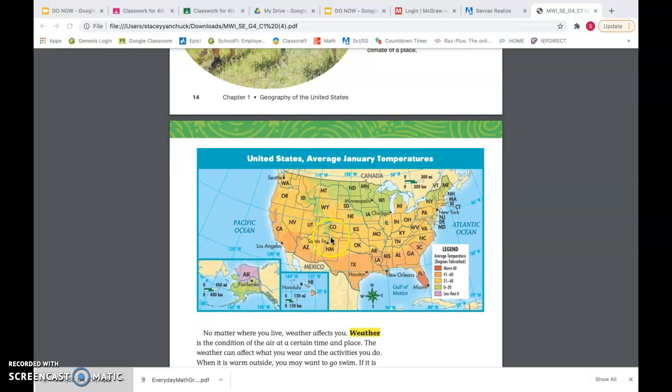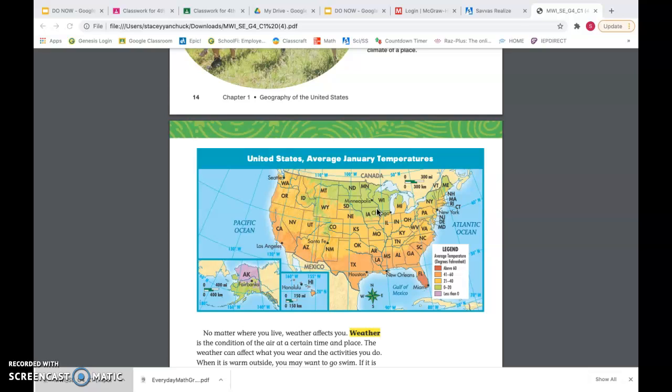And this is a great map right here that shows you the average temperatures for these areas. As you can see here, Texas, which we're talking about, is about 41 to 60 degrees Fahrenheit. That's how it's measured. In New Jersey, it's about 21 to 40 degrees Fahrenheit. Look at Maine up here. It's about 20 to 20 degrees Fahrenheit. That's the average temperature in January.